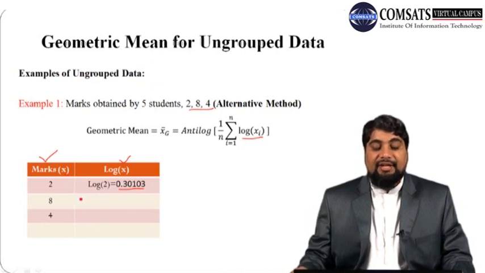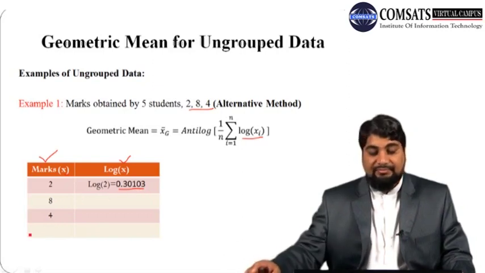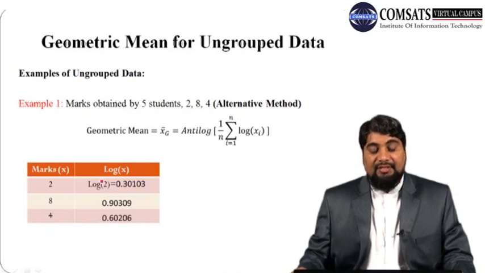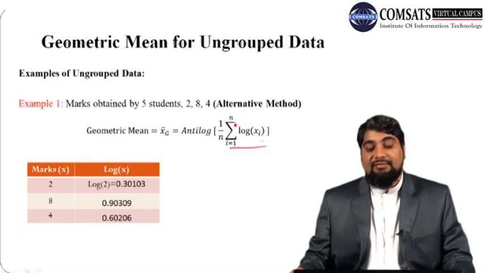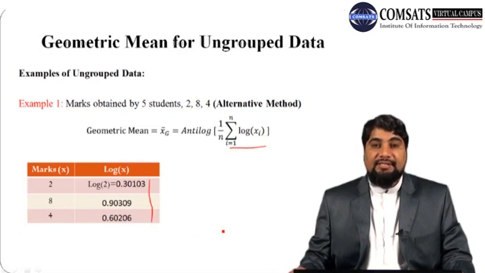Similarly, calculate log of 8 and log of 4. So here is the log x, and next, according to this formula, we need to take the sum of log xi. It means we need to add all the entries of this column.